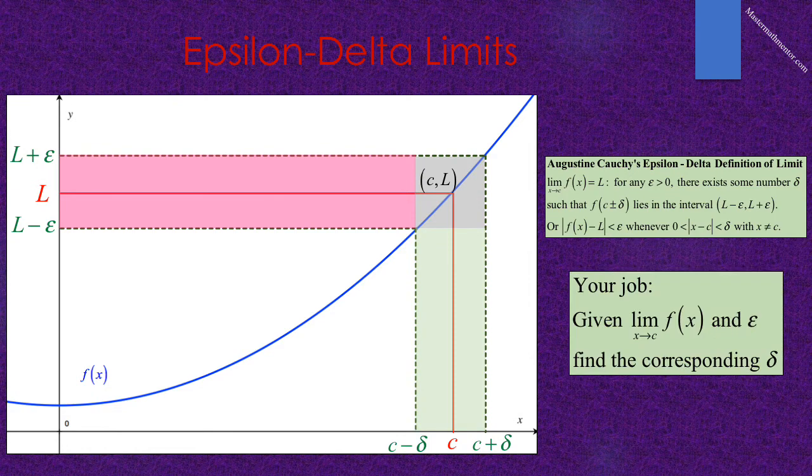The Cauchy definition can be used to actually find limits, but we would only do this if we wish to provide an extremely formal and rigorous proof. Our job is this. We will be given a function f of x, and the limit of f of x as x approaches c. You will also be given some epsilon, and from there we want to find the corresponding delta.